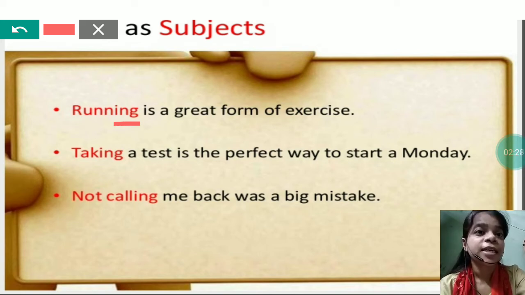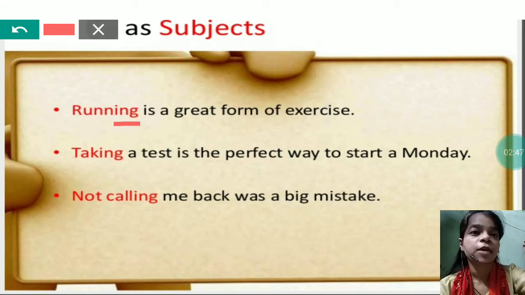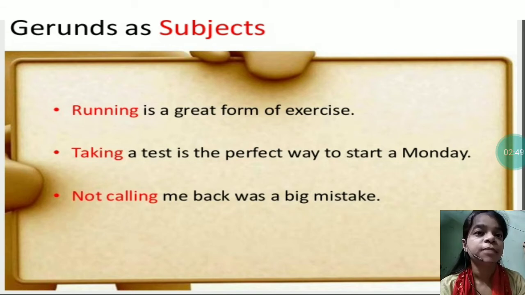Second one, taking a test is the perfect way to start a Monday. Again, the noun is taking and it is the subject of the sentence. Not calling me back was a big mistake. Now, not calling me back. Calling is the main part of the sentence, hence it is the subject and it is in V4 form. It is a noun. That is why it is a gerund. So, the first role played by gerund is of the subject.